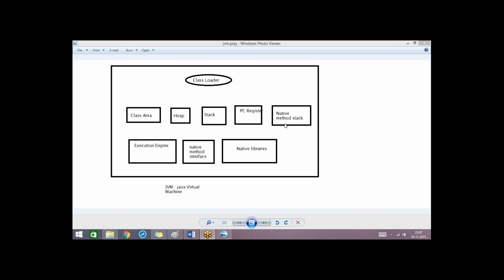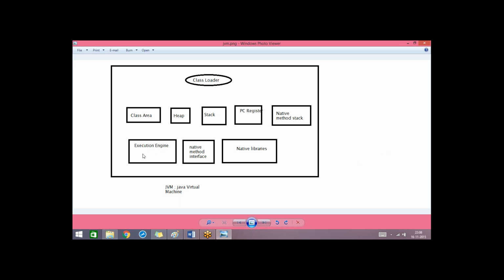some of the method implementation is done in C language. When you work with Eclipse, you can see the complete implementation of such methods also. But not all; some of the methods are completely implemented in C and some are implemented in C++ language. So all those details will be saved in this native methods tag. Then execution engine. Execution engine generally contains 3 parts.